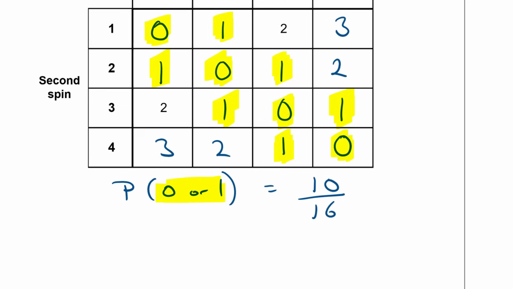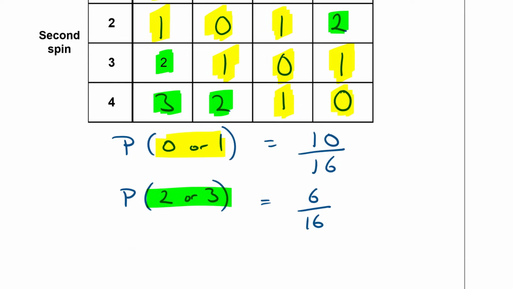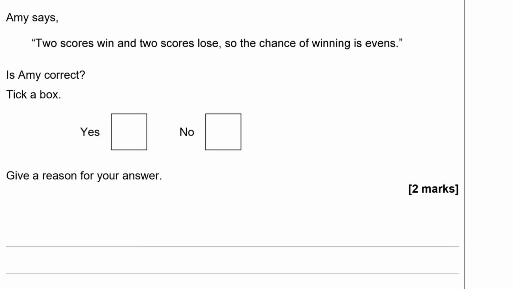16. Whereas the probability of getting a 2 or a 3, how many of those are there? I've got 1, 2, 3, 4, 5. I've only got 6 of those. So the probability of getting a 2 or 3 is 6 out of 16. So she's far more likely to get 0 or 1 and therefore lose than she is getting a 2 or 3, which gives you a win. So is Amy correct that it's evens? No, she's not correct. Give the reason.